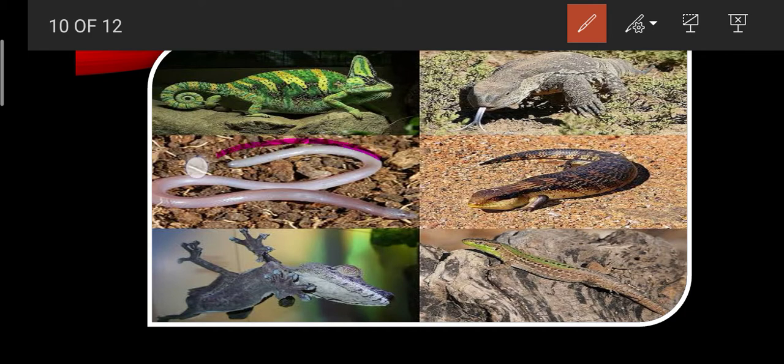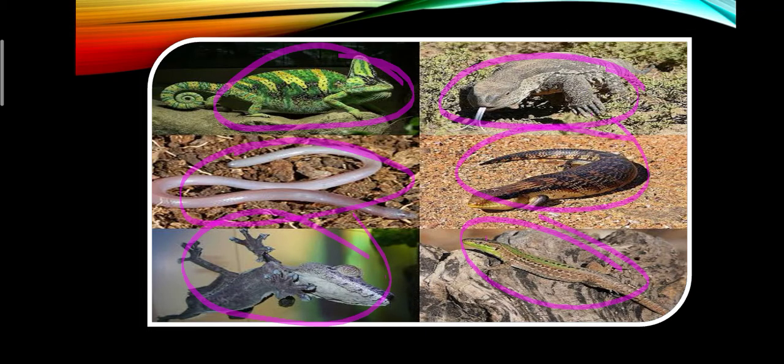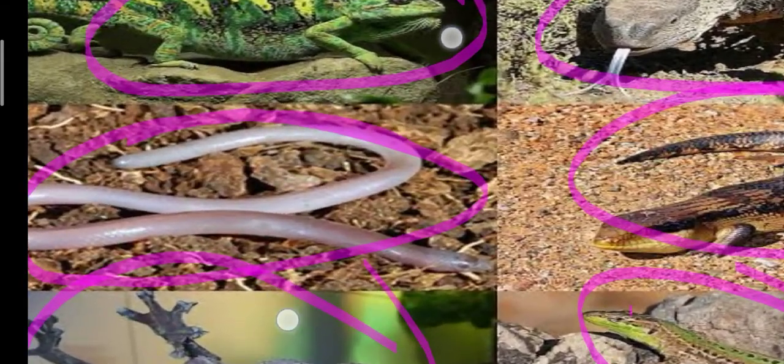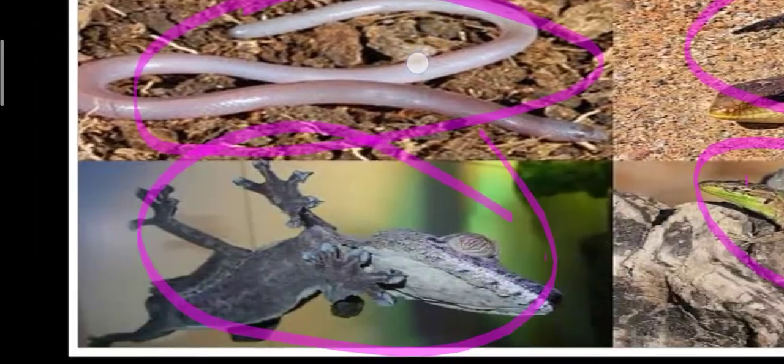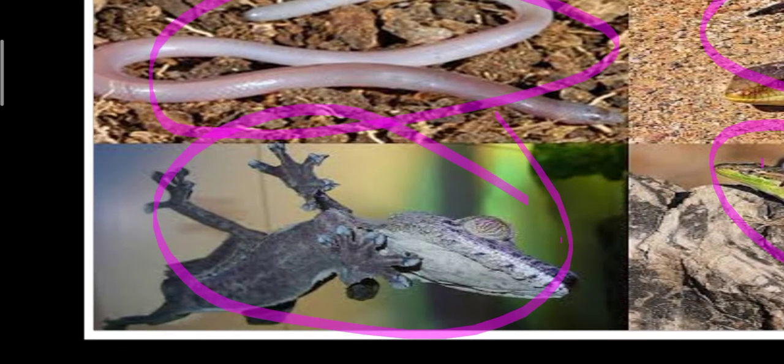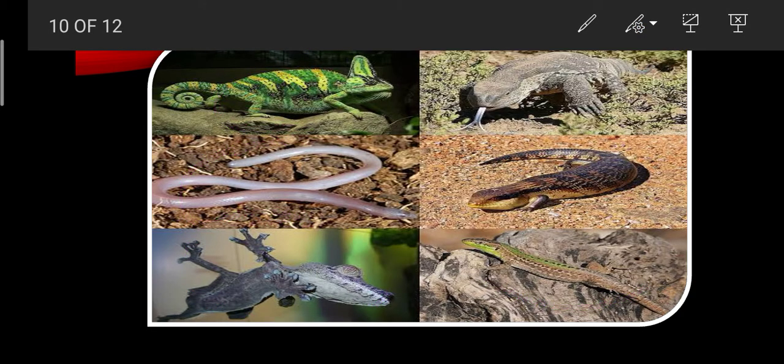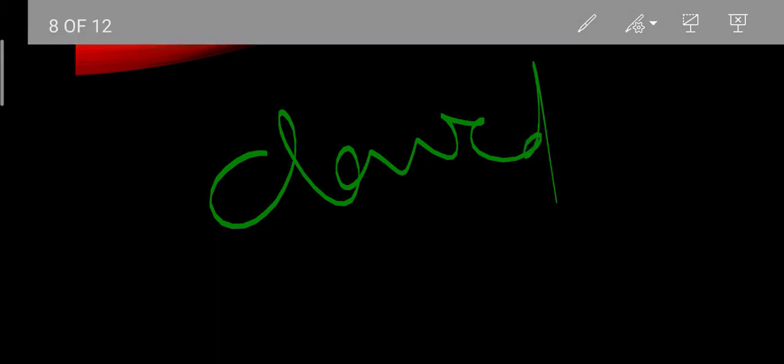Most of them have scales, the snakes, lizards, chameleon, and crocodile, etc., are included in this reptile category because they have rough skin. You can observe their skin, which has certain types of scales on their body. And another thing you can observe is the digits. Digits means the finger-type structures on the limbs, that is called a digit. And claws means the nails. So they bear claws, that is why they have been included in the category Reptilia, especially in class Reptilia.